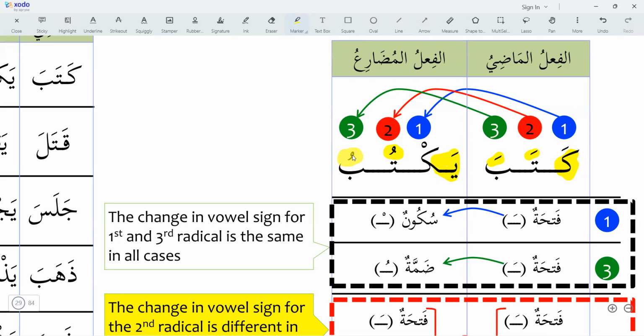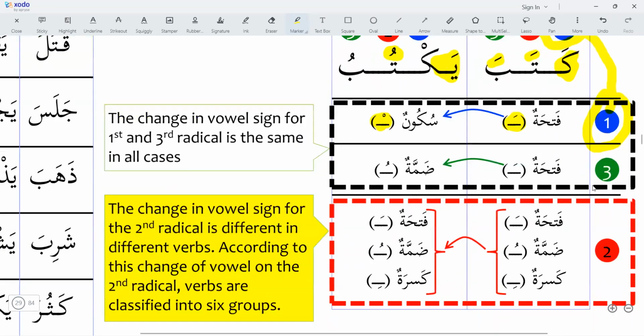So what we do, you look here: fatha, first radical, this alif. This one is number one. This green, blue one, number one. With the first radical, this blue is first radical, kaf. It was taking fatha in the fi'l madi, and in the fi'l mudare, it takes sukun.